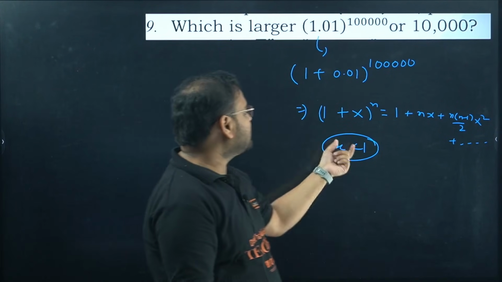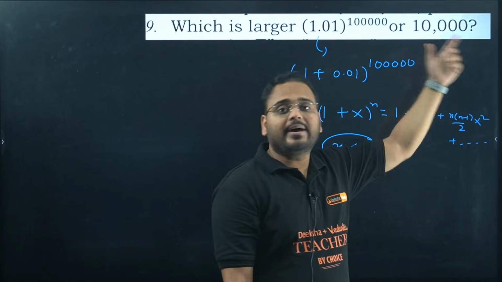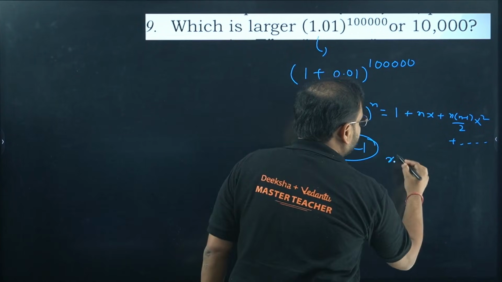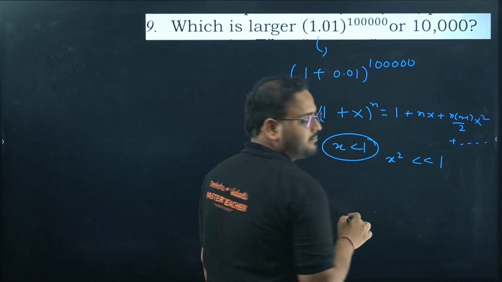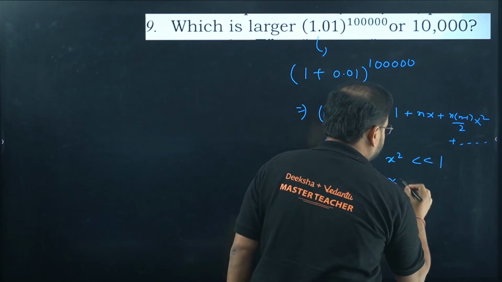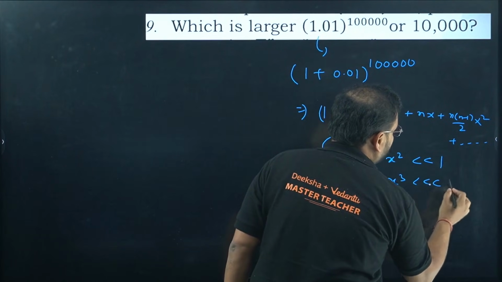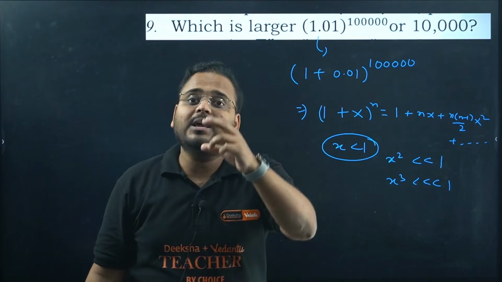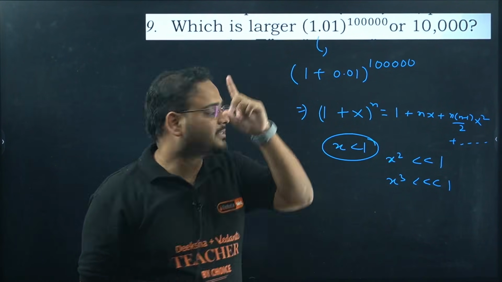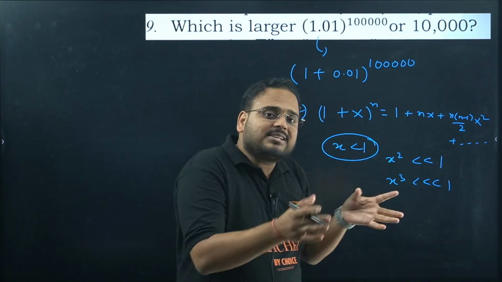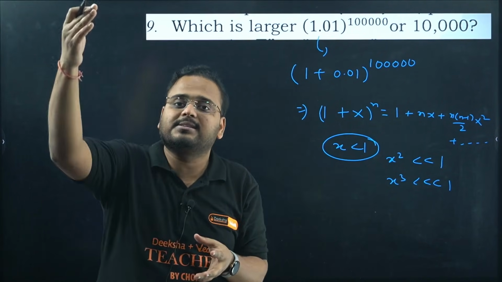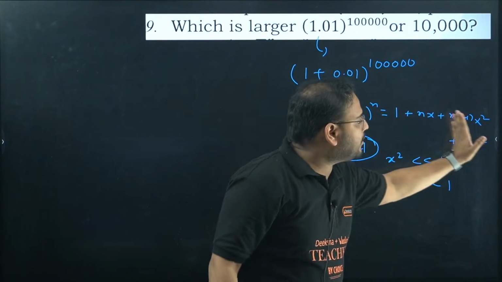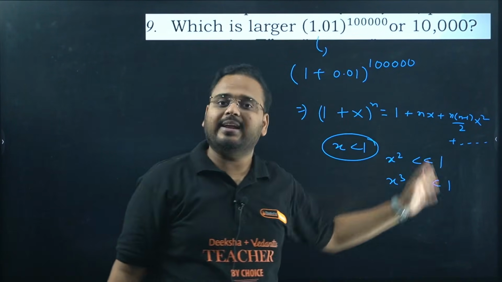Since x is less than 1, any power of x will make it smaller. So x square will be much less than 1, x cube will be much less than 1. If you keep taking higher powers of x, the number will keep reducing. So that's why you can ignore the terms coming after x square.